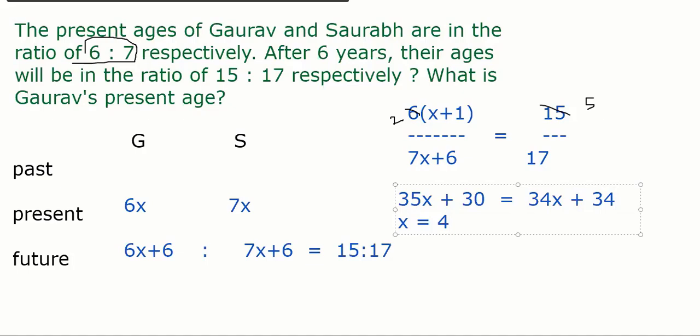X is 4. The question is, what is Gaurav's present age? Obviously Gaurav is 6x. X is 4, so obviously it is 6 into 4, 24. 24 years. Right, everybody? Yes, Meghna, Ritesh, Siddharth.